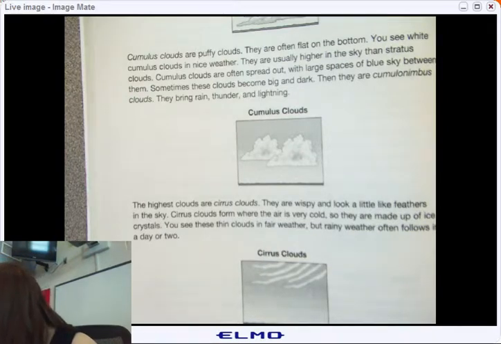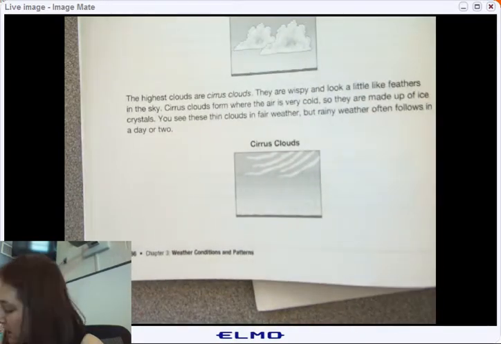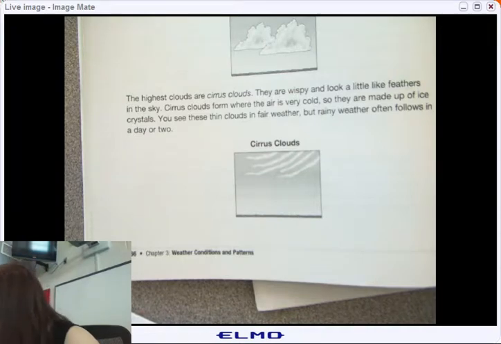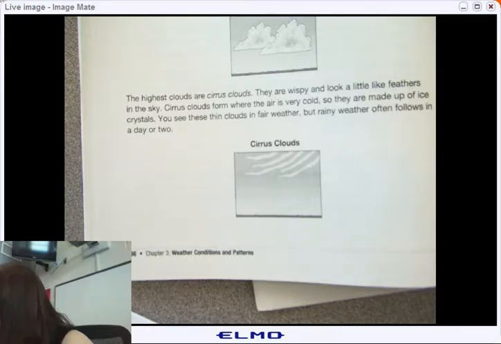Thunder and lightning. The highest clouds are called, what are the highest clouds called? Cirrus, which are thin and wispy. They are made of ice crystals because they form when the air is very cold.